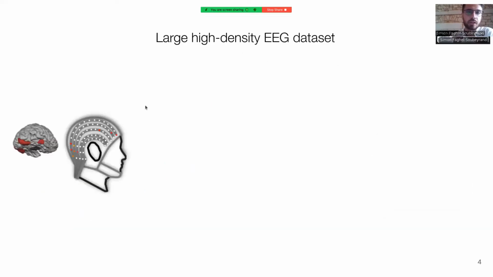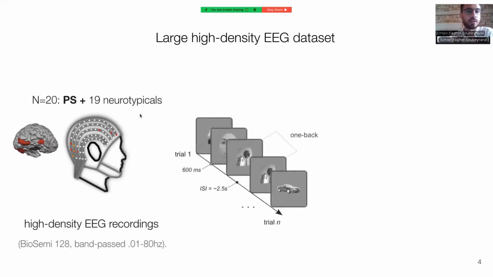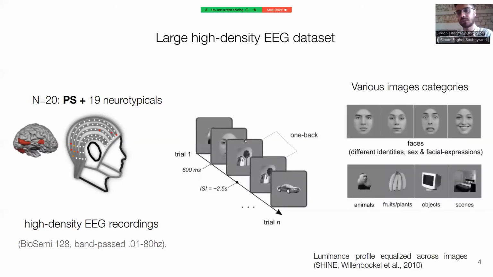So we recorded a large identity EEG dataset of PS as well as 19 neurotypicals, so people without any brain injury or clinical conditions, while they viewed faces, so images of different faces, animals, fruits, objects, and scenes. And in total, we recorded more than 60,000 EEG trials for this dataset.